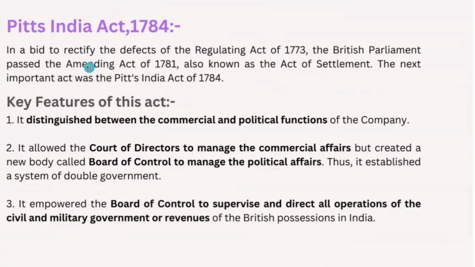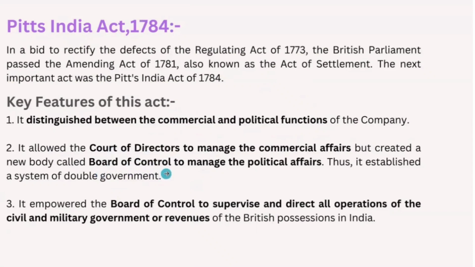And coming to the next one, it is Pitt's India Act of 1784. Let us see the key points. We have two functions which were distinguished by the Pitt's India Act. This Act differentiated between the commercial and political functions of the company, and it allowed the Court of Directors to manage commercial affairs and the Board of Control to manage political affairs. Thus it has a system of double government. One is the Court of Directors and the other one is the Board of Control.